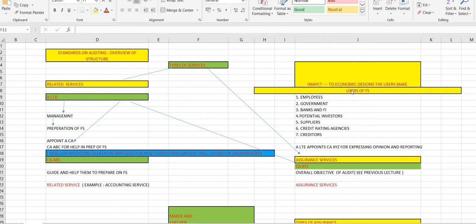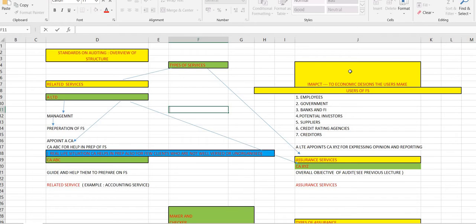So basically employees, government, banks, financial institutions, potential investors, suppliers, credit rating agencies and creditors, all these are users of financial statements. And these financial statements, which A Limited will produce with the help of its management, will be helpful for the users of financial statements. Okay, and this financial statement will impact the economic decisions that the users will be making.